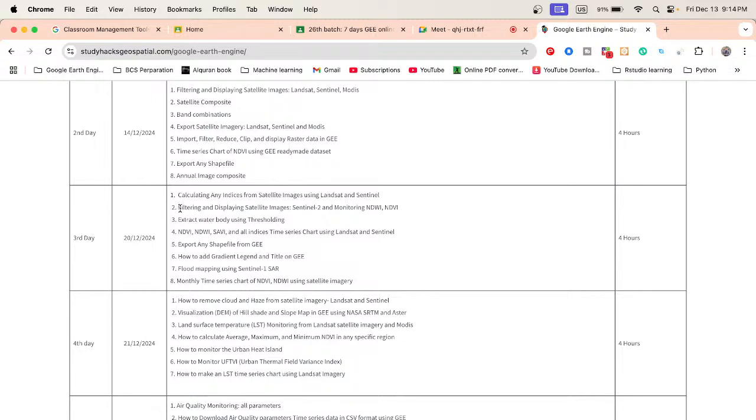We also discuss filtering and displaying satellite images, mainly Sentinel-2, how we can easily filter them, and how, using Sentinel-2, we can easily monitor NDWI and NDVI.